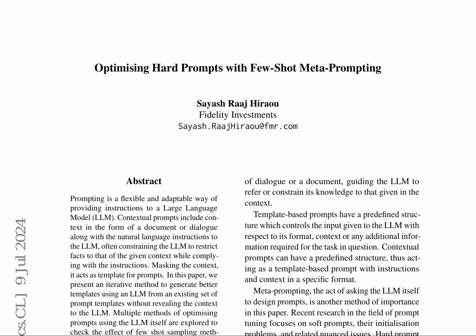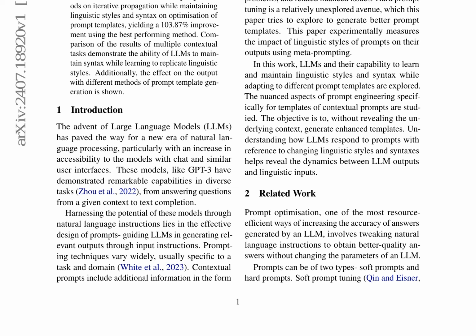The research paper, Optimizing Hard Prompts with Few-Shot Meta-Prompting, focuses on enhancing the efficiency of large language models, LLMs, by optimizing their prompts. An iterative method is proposed to generate better templates using the LLM itself, without revealing the context. This approach involves few-shot sampling methods to evaluate the effect on iterative propagation while maintaining linguistic styles and syntax.